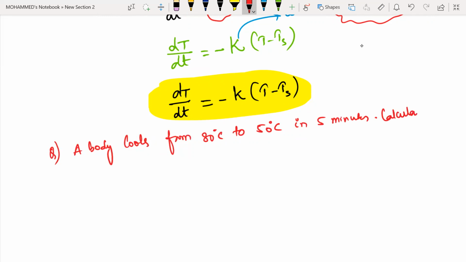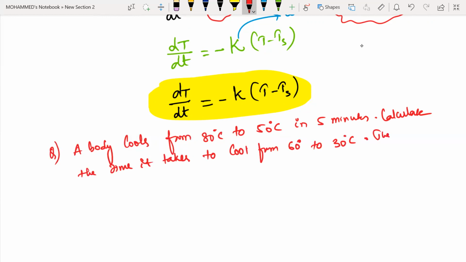Calculate the time it takes to cool from 60 degrees centigrade to 30 degrees centigrade.